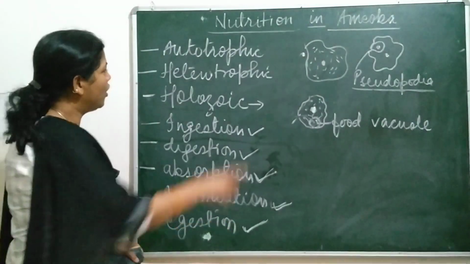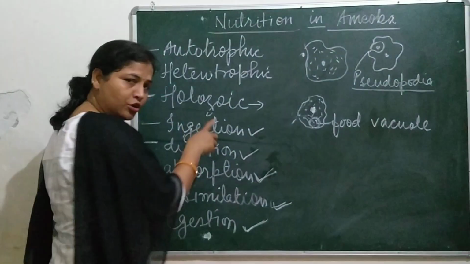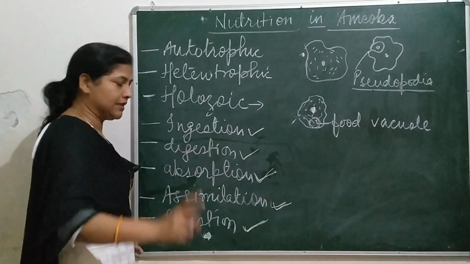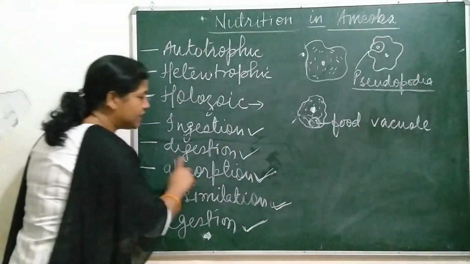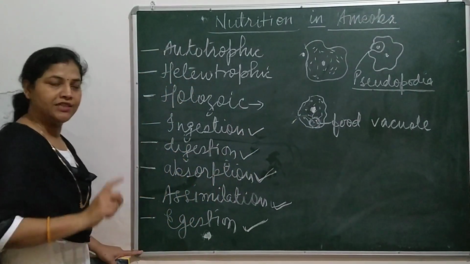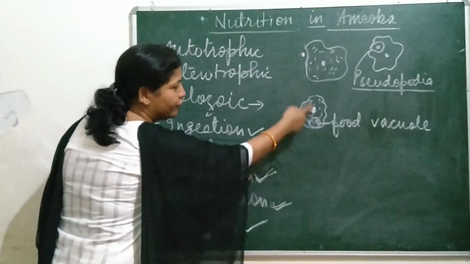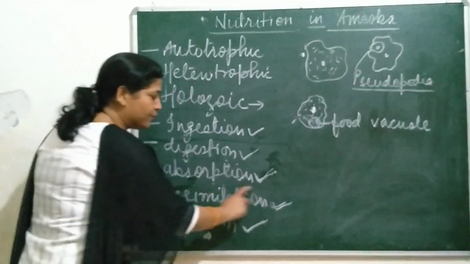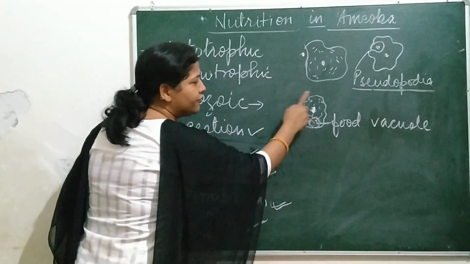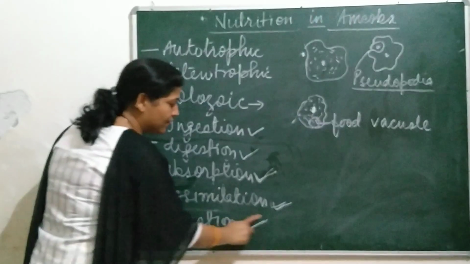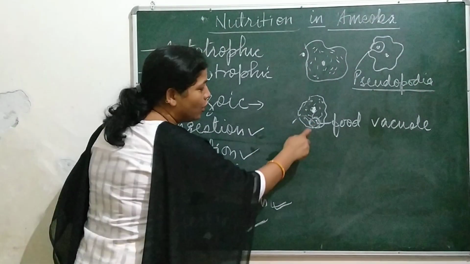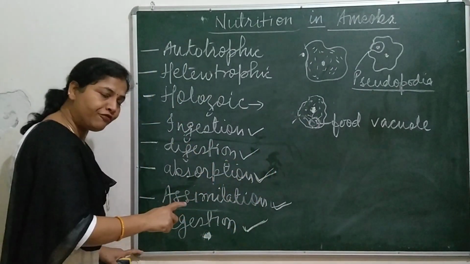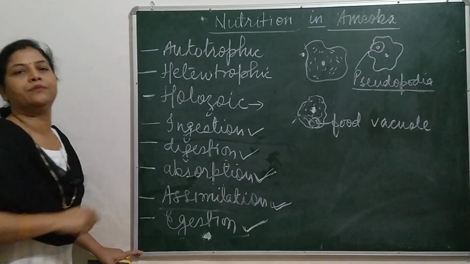As I have told you, holozoic nutrition consists of 5 steps. Taking food is ingestion. Digestion of food in the food vacuole is digestion. Absorption of liquid food by the cytoplasm in amoeba is absorption. Giving this food to the different parts of amoeba is assimilation. And eliminating the leftover solid food through the body of amoeba is called egestion.